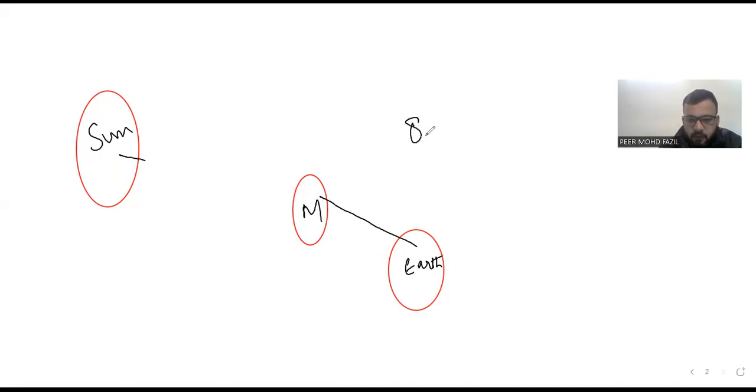But the speed of light, or I can say the radiation from the sun, reaches to us in 8 minutes and 10 seconds.